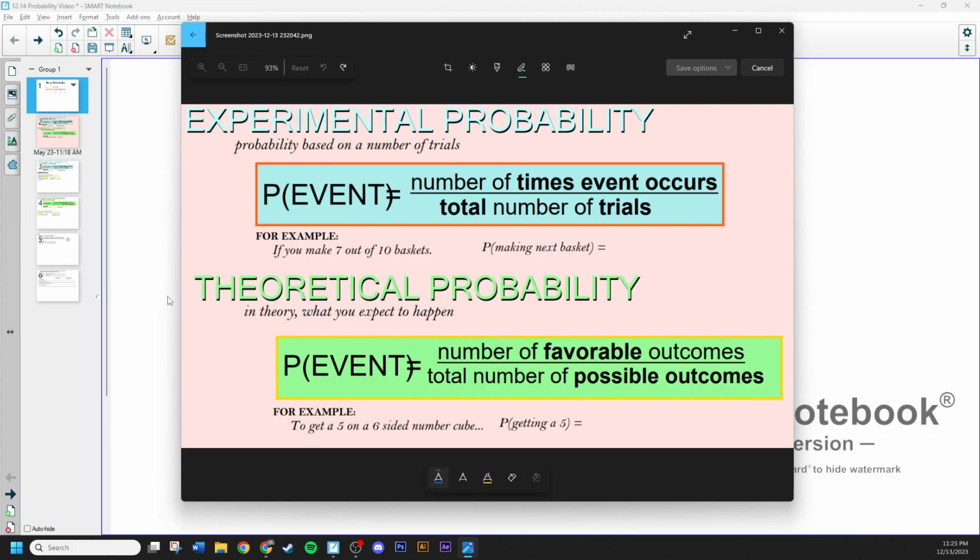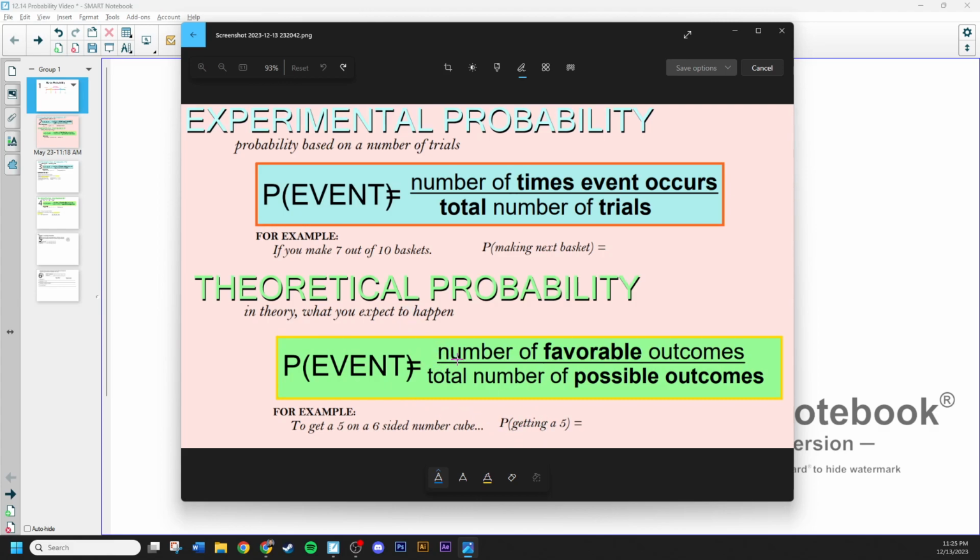So theoretical probability is, in theory, what you expect to happen. This is likely the probability that you already know about and have some experience with, right? When you roll a die, what do you expect to happen? Okay, so the formula for that is the probability of the event. This is the formatting for how we write it. We'll write an uppercase P, and then in parentheses we'll write down whatever event we're referring to. I'll show that again here in a second.